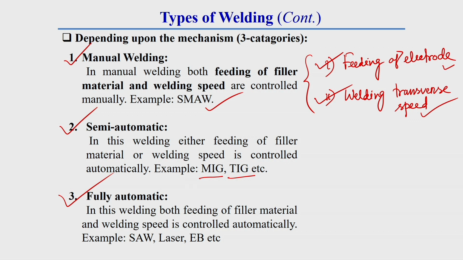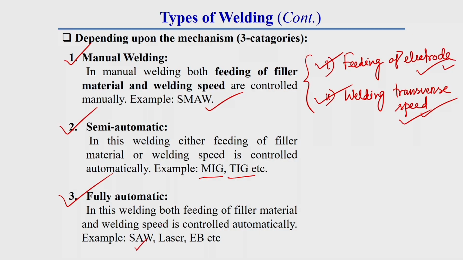MIG means metal inert gas, also called GMAW welding. Now, fully automatic means once both of these parameters, that means feeding of electrode and welding traverse speed, are controlled automatically, then that is called a fully automatic process. In these categories there are a lot of latest welding technologies, like submerged arc welding, laser welding, and electron beam welding.